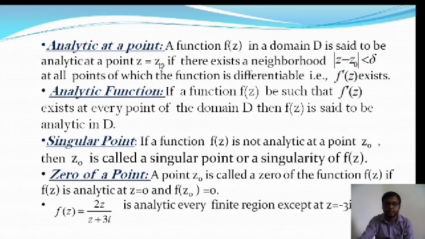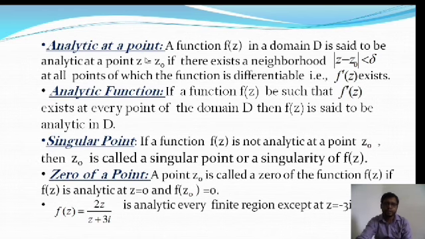So if the function is differentiable in a neighborhood of z0, that is, for all those points the function is differentiable, then we will say the function is analytic at that point.